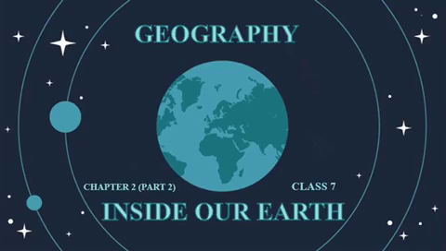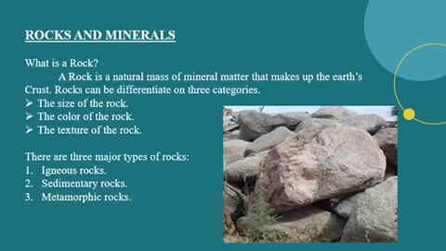Today we will continue Geography Chapter 2, Inside Our Earth. So we will discuss rocks and minerals. So what is a rock and how are rocks formed? A rock is a natural mass of mineral matter that makes up the Earth's crust.